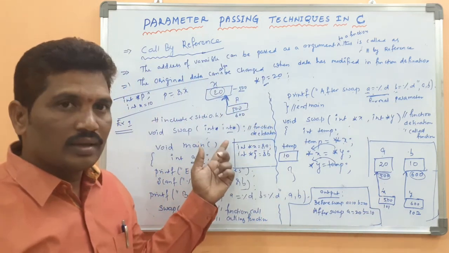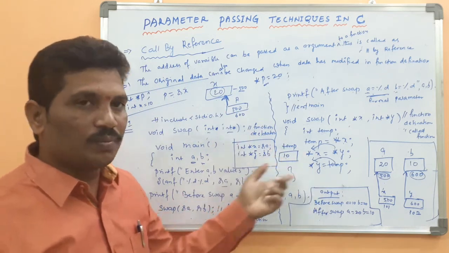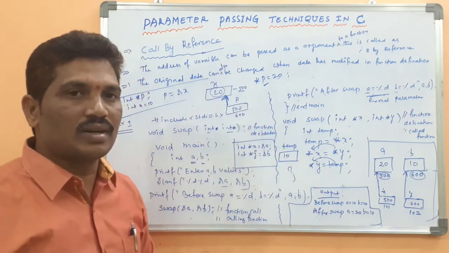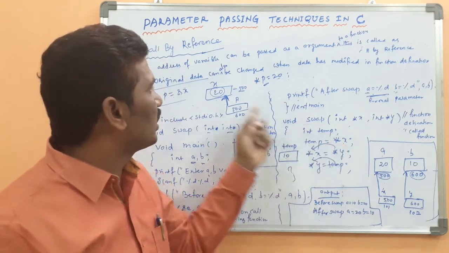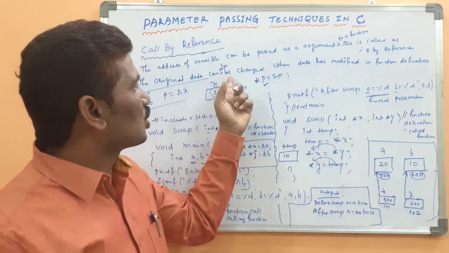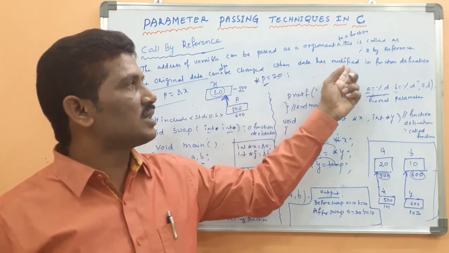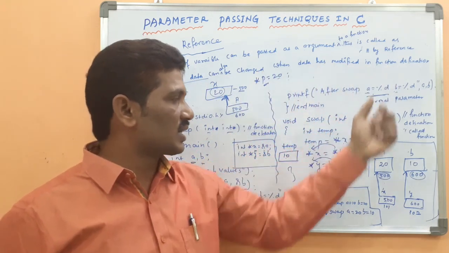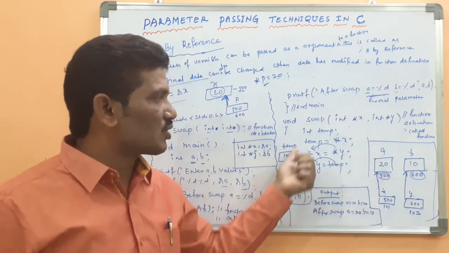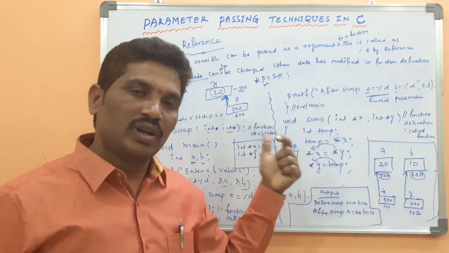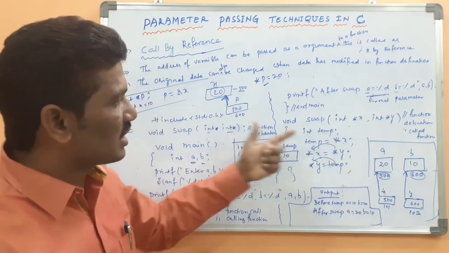Yeah. Here, this is the example for the call by reference concept in C programming. Whatever changes you have done in the function definition, the original data is also changed. Whenever you make changes in the swap function, they are reflected in the original data. What is the original data?